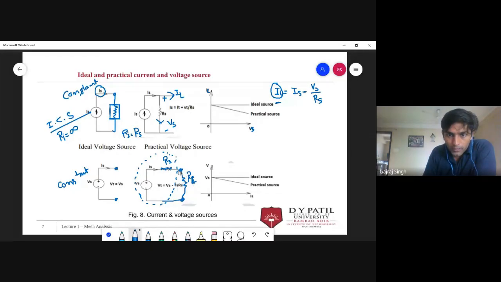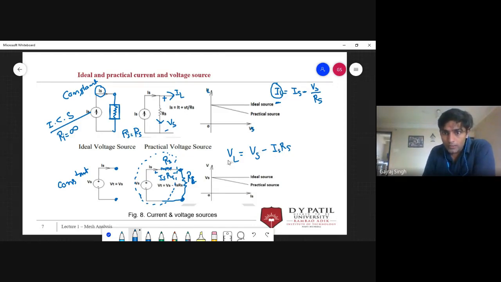The voltage across these two terminals, let me take it as VL, will be Vs minus the voltage drop, which is Is times Rs. So the voltage at the load will be VL equals Vs minus Is times Rs.